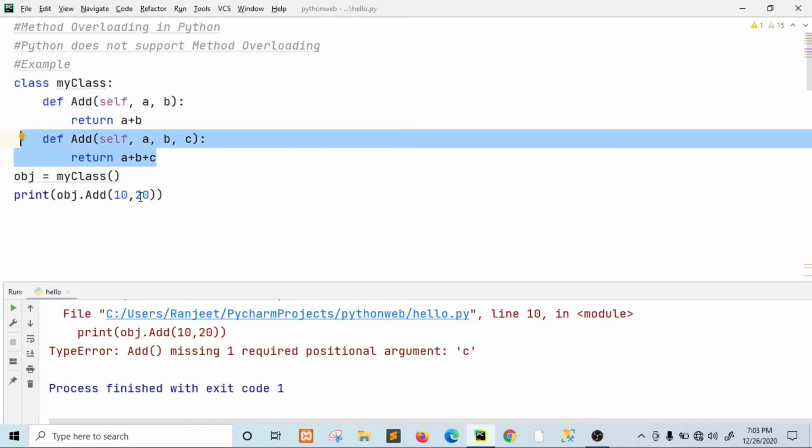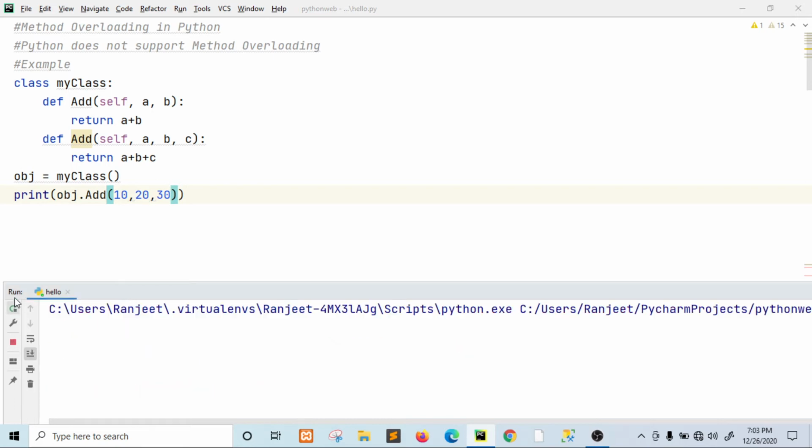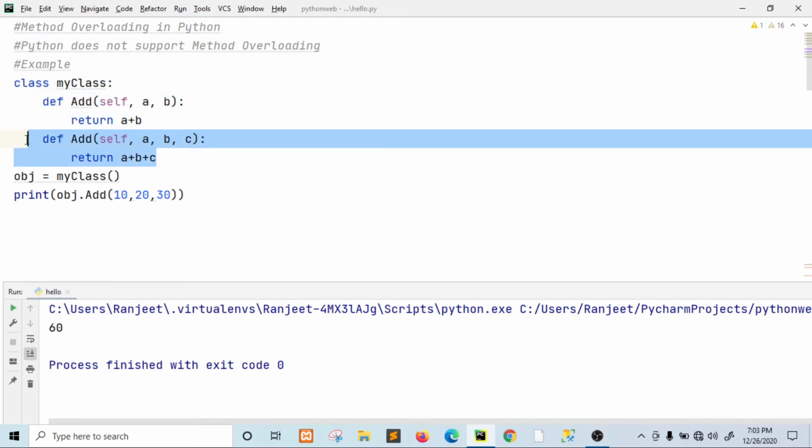So if we provide 30 here, then it will be successfully executed, right? So it is ignoring this method but executing this method.